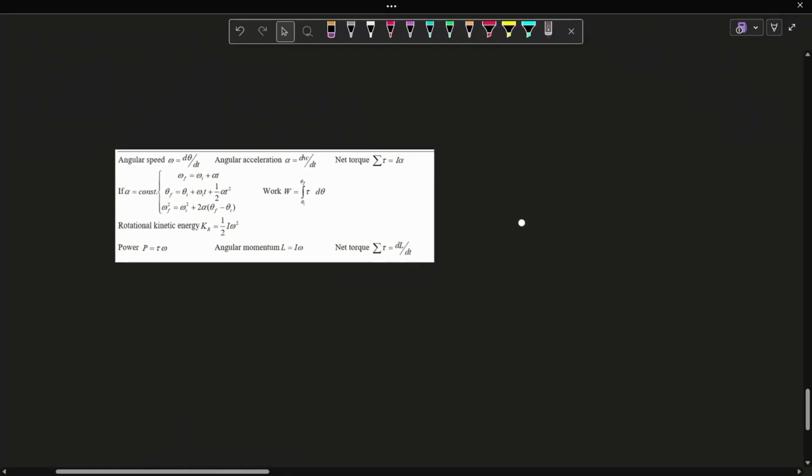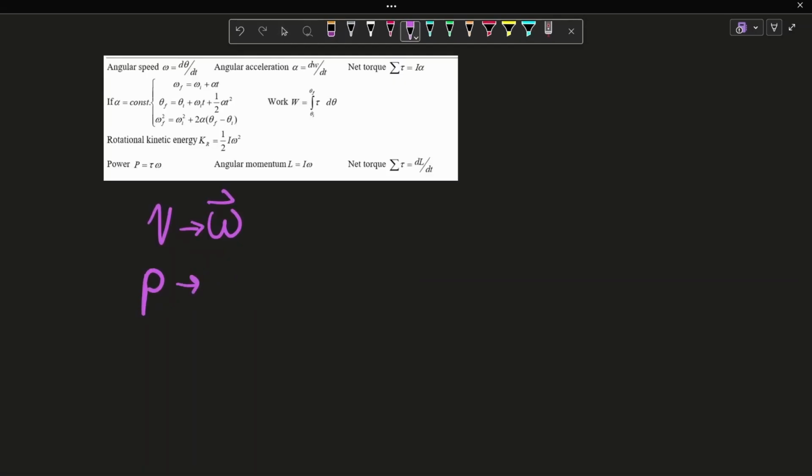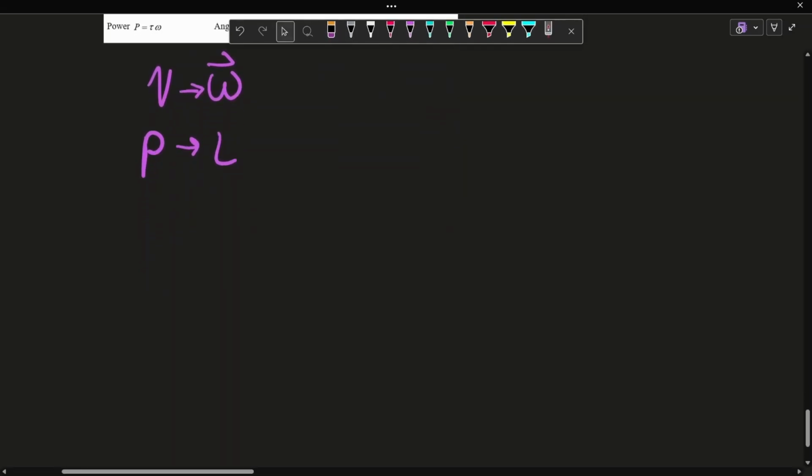So when it comes to rotational mechanics, everything is analogous. Velocity is analogous to angular velocity. Momentum is analogous to angular momentum. Mass is analogous to moment of inertia. It's just angular mass.